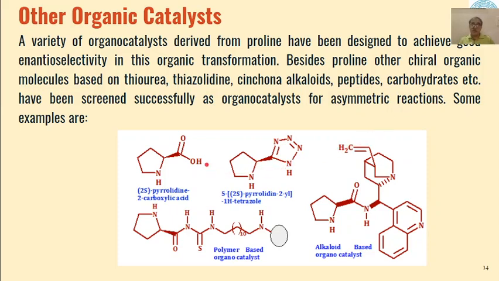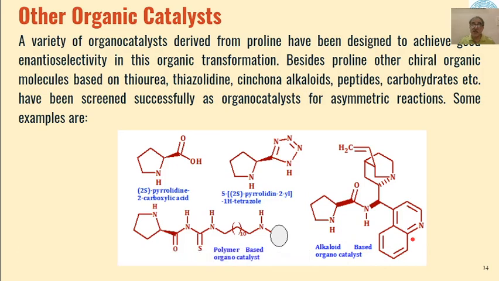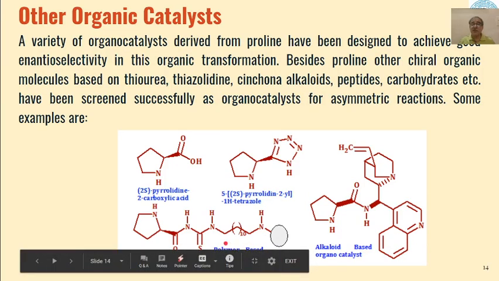So some of the commonly used derivatives of prolines are these pyrrolidine tetrazoles, then these alkaloid based organocatalysts, and these thiourea based catalysts which are bound to a polymer.